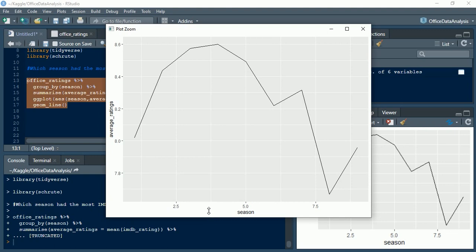It seems like we have got the highest rating somewhere between 2.5 and 5, which I think is the fourth season. The ratings were pretty high, and eventually it dropped, and again it increased and decreased.